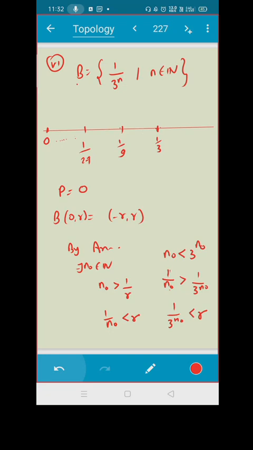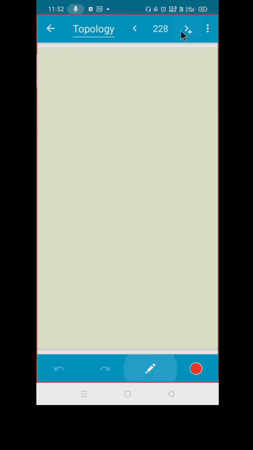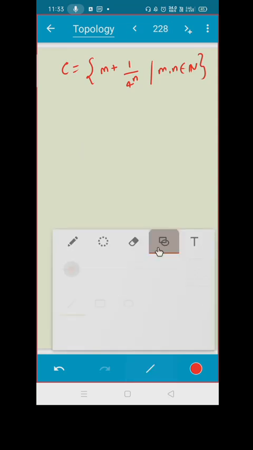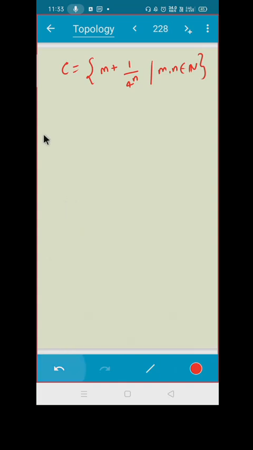Yes, sir. Okay. Now let us go ahead a little bit and tell me about this set. Let us take a set C, which is of the form m plus 1 upon 4 raised to n, where m, n belong to the natural numbers. What can you say about this set? First of all, draw the graph and tell me. Everything will be clear from the graph only. If you draw the graph properly, your m is also a natural number, n is also a natural number.